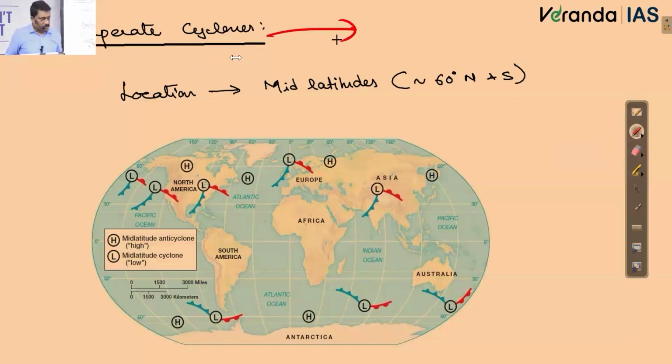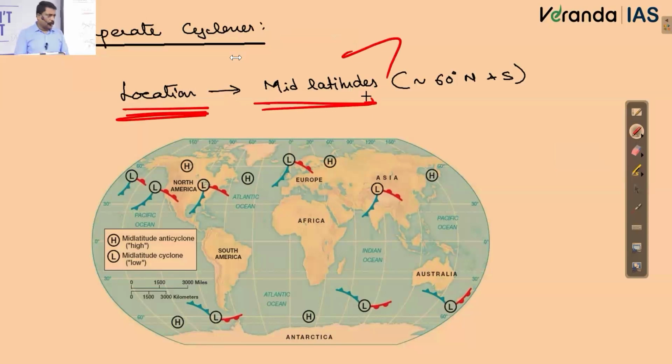Extratropical cyclones. Otherwise, we also call them mid-latitudinal cyclones, or sometimes frontal cyclones, wave cyclones, and so on. Now, location-wise, I know where exactly this temperate cyclone occurs: somewhere around the mid-latitude.